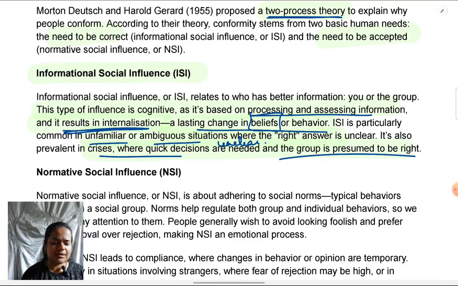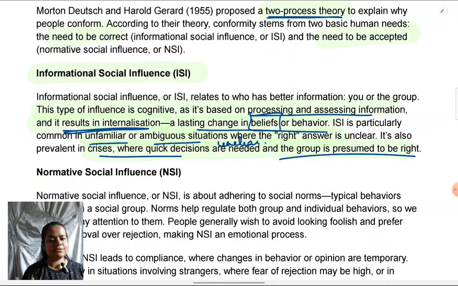And as I mentioned right at the beginning, conformity might appear to be wrong on the surface, because most of us listen to this a lot, that following the majority is just blindly following them and not having an opinion of your own. But this is one example of where you can see conformity can actually be useful. It can protect you, because here it is most probably the right thing to do, to just vacate the place when things are turning so dangerous. So conformity can be good also if it leads you to a helpful behavior, which is at that time leaving a spot which is dangerous.